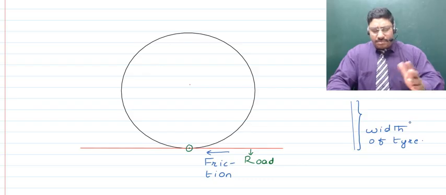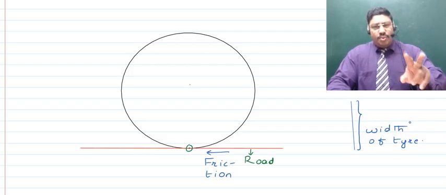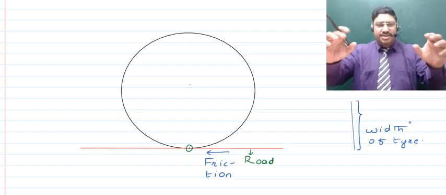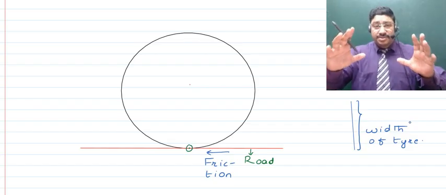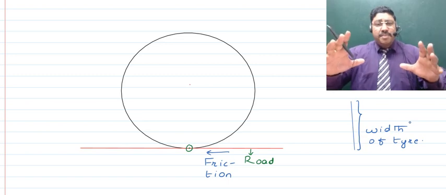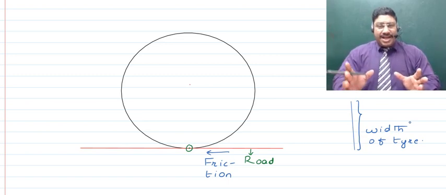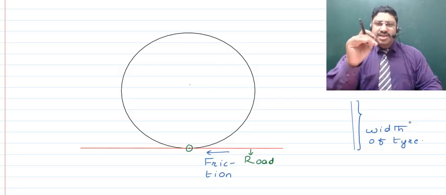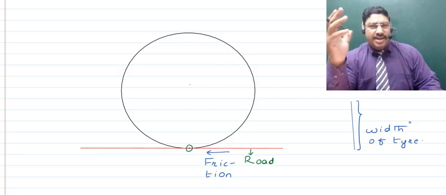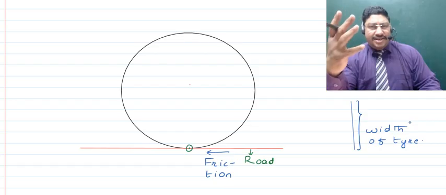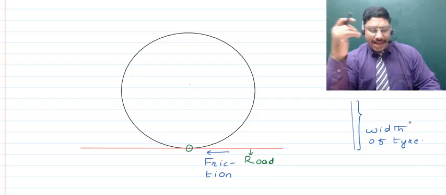And here in circles, whenever there is a vehicle which has circular tires, there are two things which are ensured. One, that the circle we're talking about should be a proper circle, that is, it is properly balanced, and it has a proper radius all through. Now there's another thing which is taken care of. Can anybody tell me, in making a tire, what is another thing which is taken care of? Can you tell me? Well, I'll tell you.